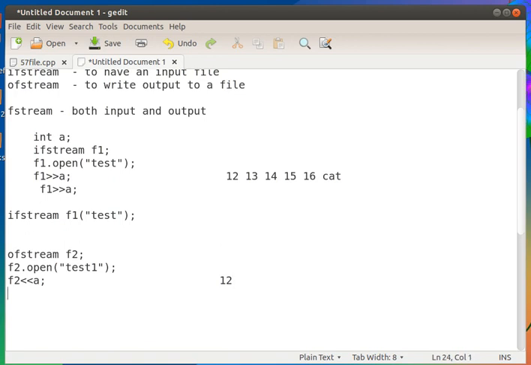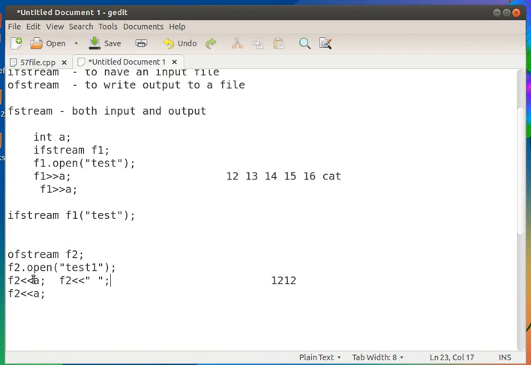Then again if I give F2 insertion A, what happens is that this 12 will be written along with the previous value. So there is a chance for error while reading back this content, as it will be read at once because there is no space in between. So we have to put some space in between, and so I have to give it like this.